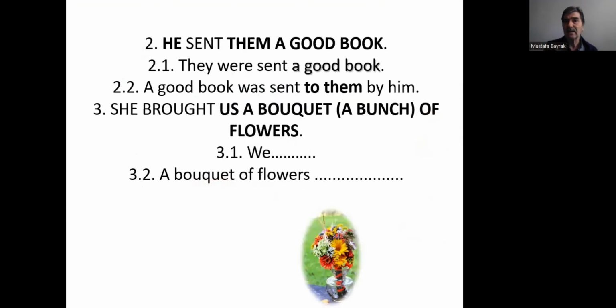He sent them a good book, okay? Or them becomes they. They were sent a good book. 2.2, a good book was sent to them, okay? A good book was sent to them. But they were sent, we don't need to use to. But here, we need to use to. A good book was sent to them by him.